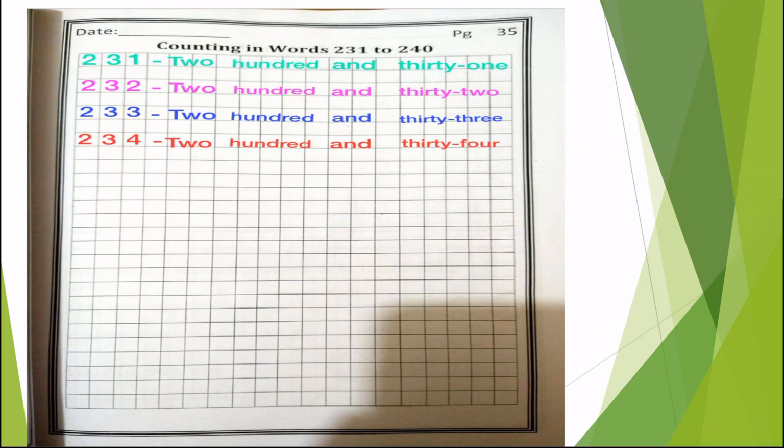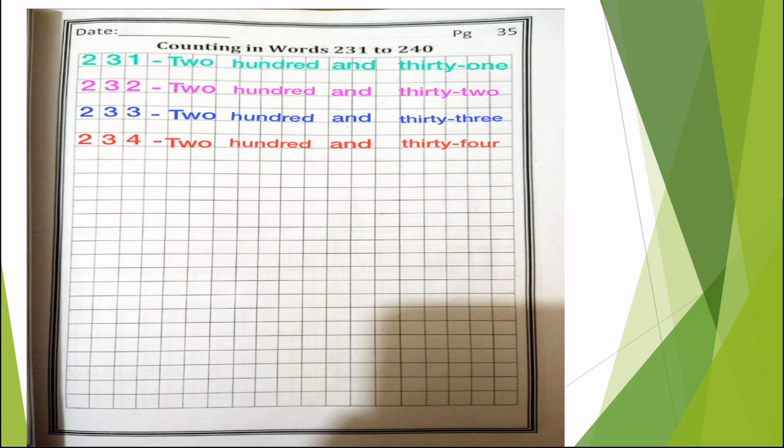Then 2, one finger gap, 100. H-U-N-D, hun, R-E-D, red. 100. 100 is a word. So you have to put a finger gap after each word. So now put your finger for gap, A-N-D, and 231. 31.